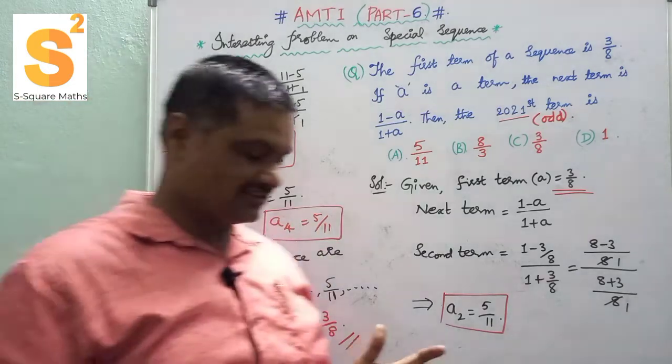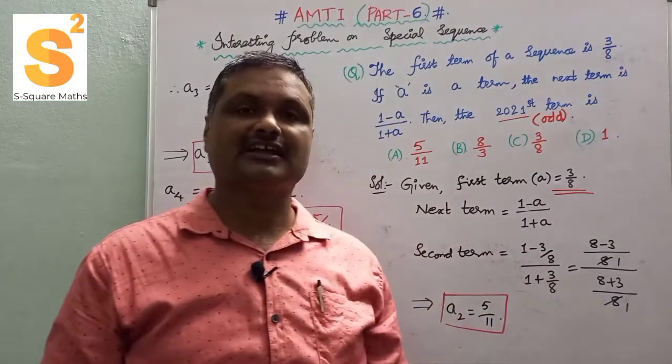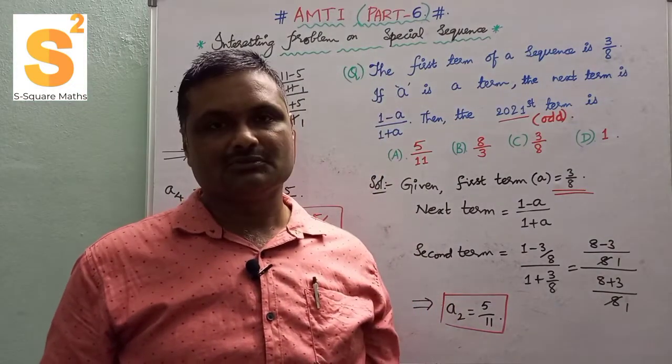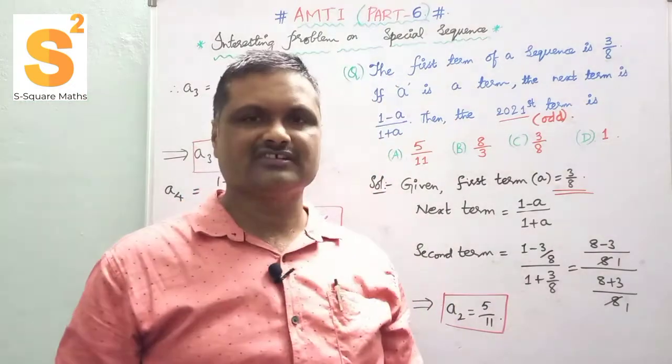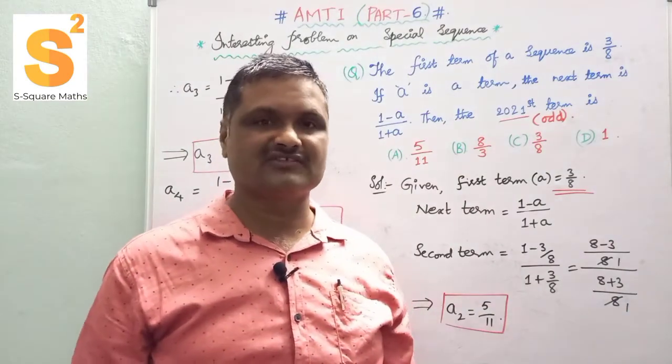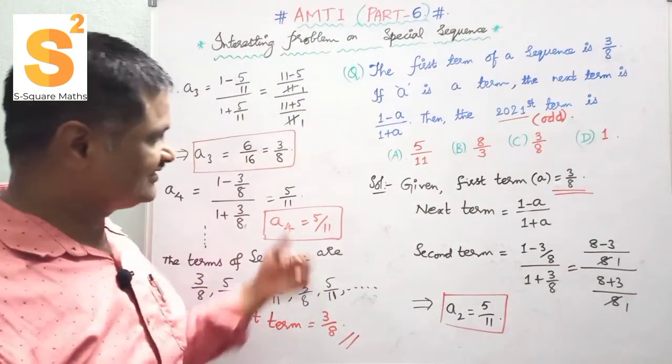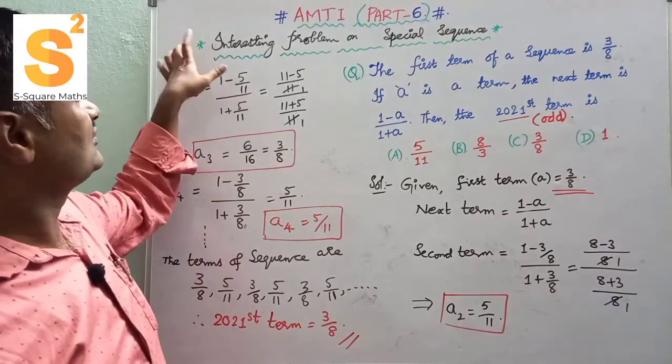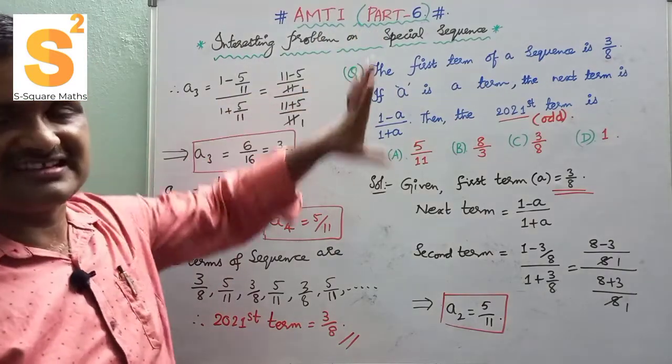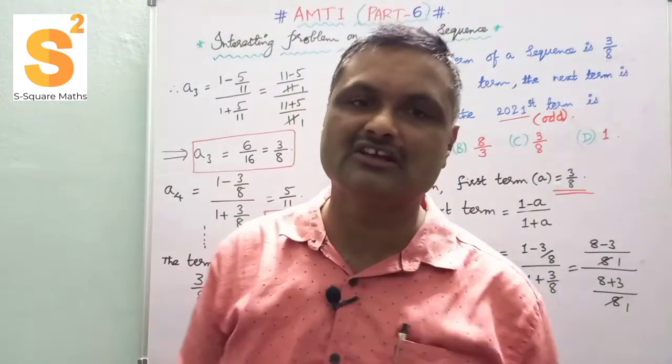Sequences are basically arithmetic progressions, geometric progressions, harmonic progressions, or there are many types of sequences. So it is a special sequence. An interesting problem on special sequence. It is not AP, not GP, not HP.